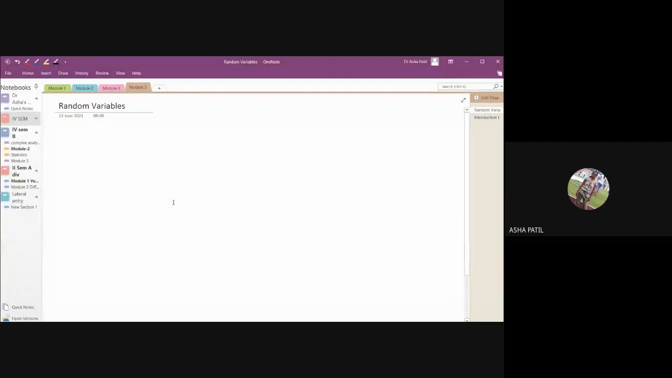Okay. Notes, I think I already shared it. You can later collect it or read it. So random variable means in a random experiment, if a real variable is associated with every outcome, then we call it as a random variable.